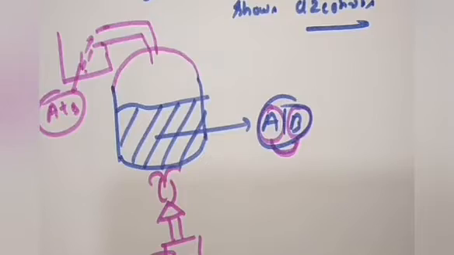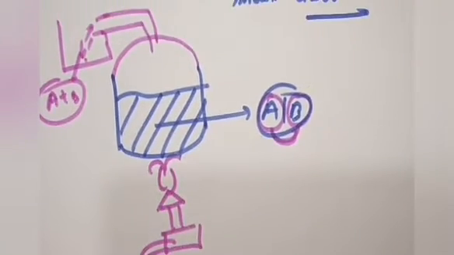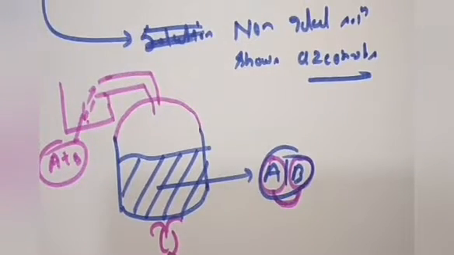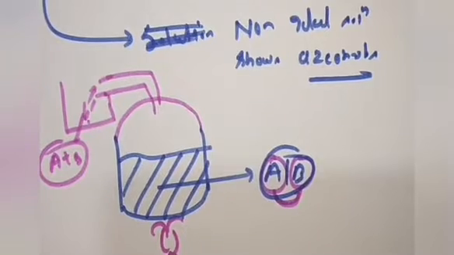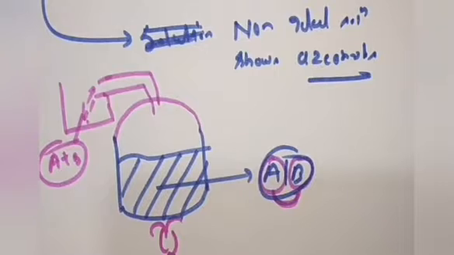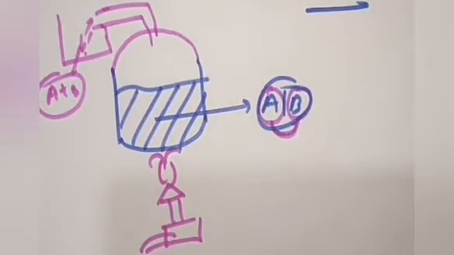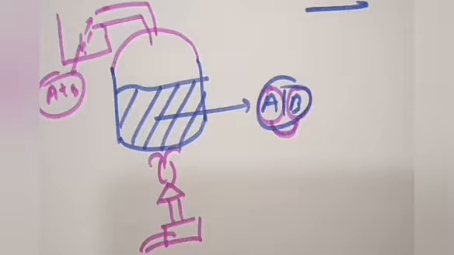Okay, so definitely we must invent some different techniques for the separation of both these components. Before showing the process of separation of azeotropes, I am going to discuss the types of azeotropes. I have already discussed the definition of azeotropes: it is a constant boiling mixture. It means at a particular temperature components A and B both get vaporized from liquid to vapor phase, and we are unable to separate these components.